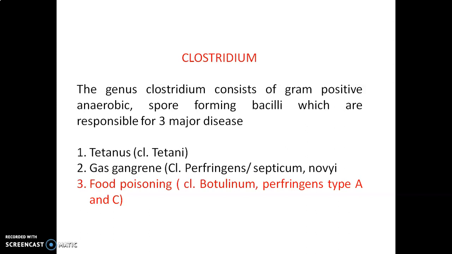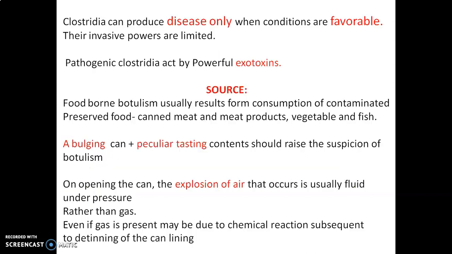The organism is Clostridium tetani. They are also responsible for gas gangrene, which may be because of Clostridium perfringens. Even food poisoning may happen because of Clostridium botulinum or perfringens type A and type C. Here we will be discussing only the aspect related to food poisoning.